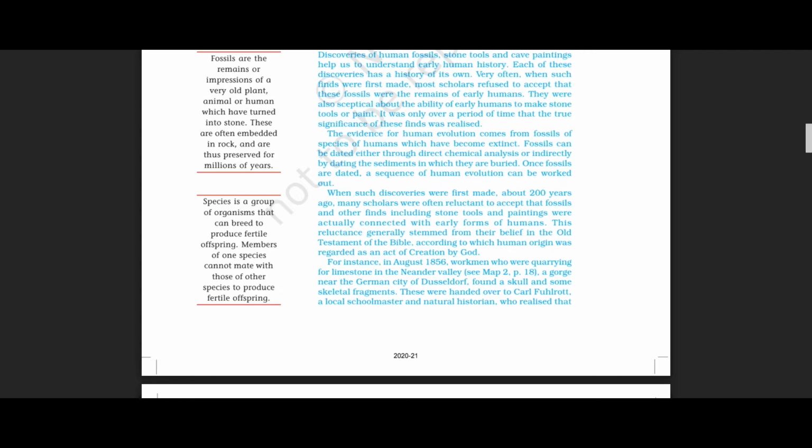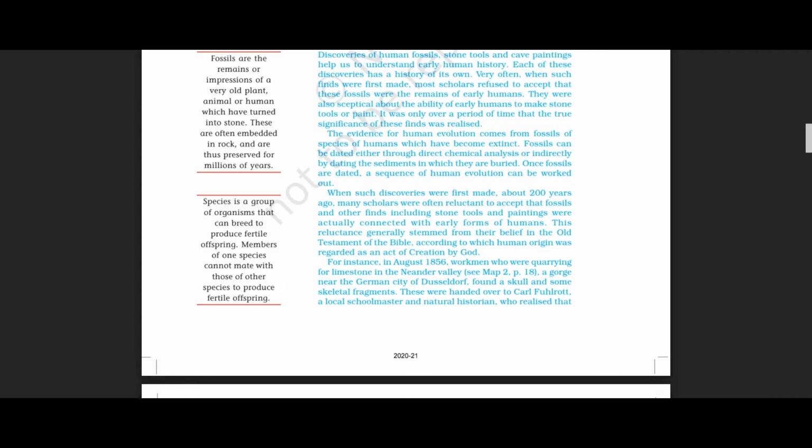Okay. So here it is saying that such discoveries means the discoveries of human fossils, stone tools or tool relics, and the cave paintings. When such discoveries were first made, and it was made in which year? Yes, about 200 years ago.